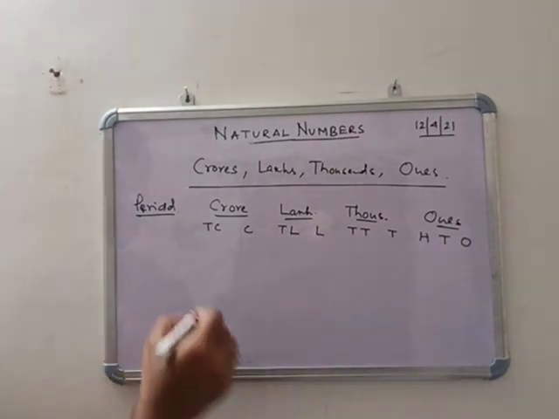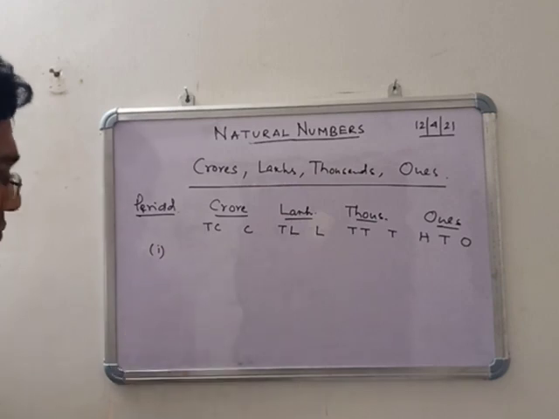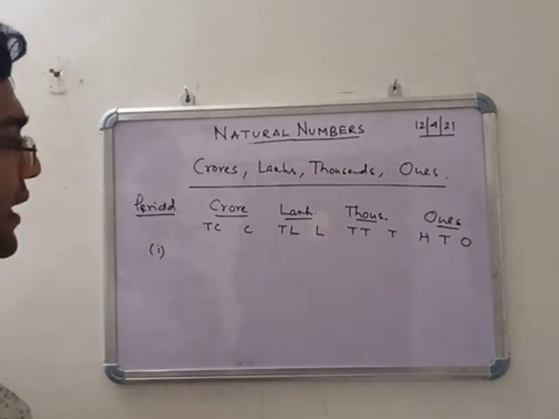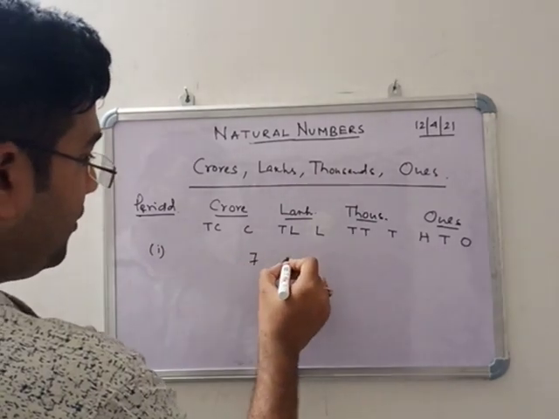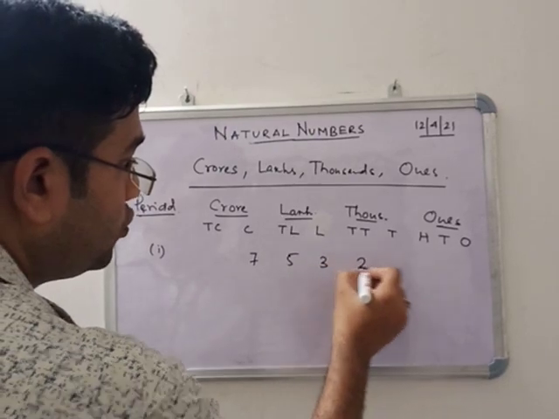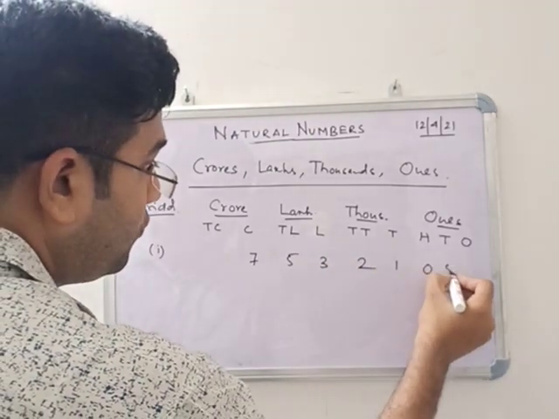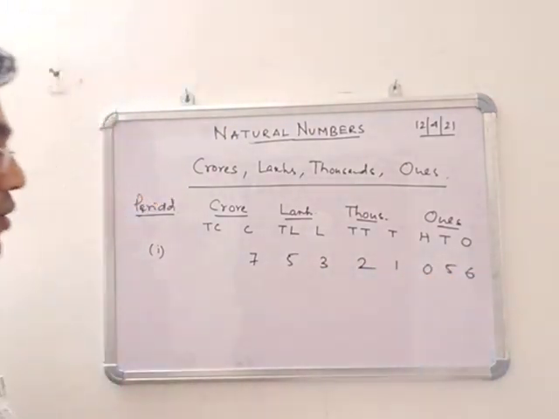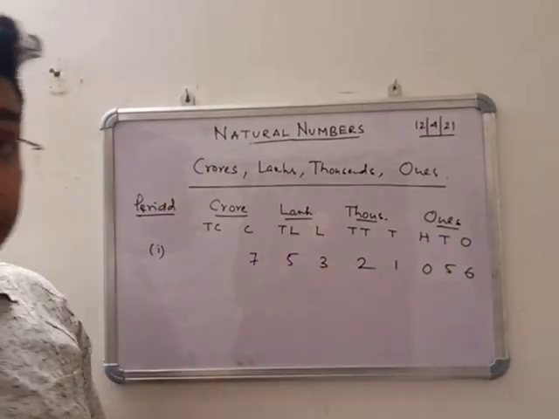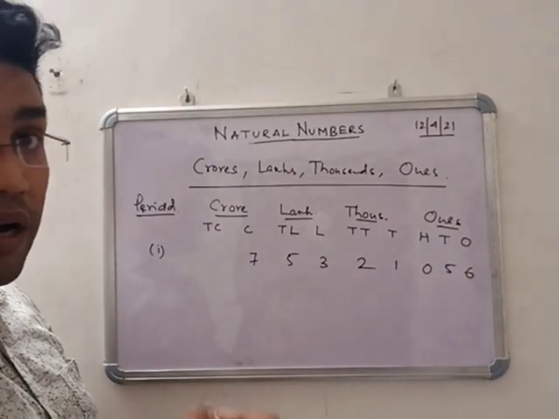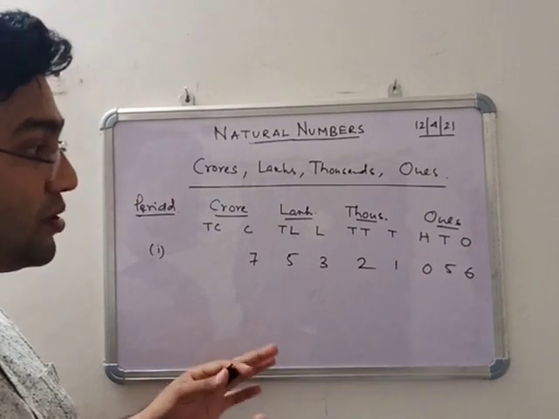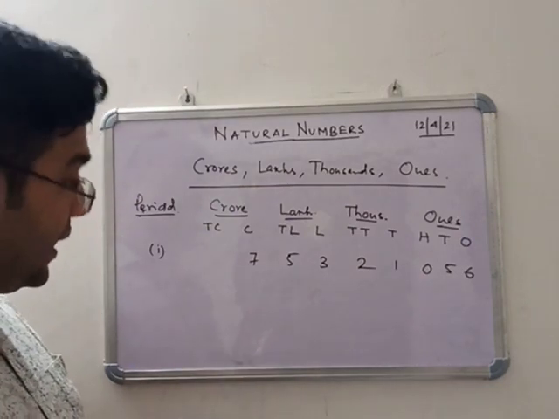Suppose anyone gives a number, any number you are putting over there, 7, 5, 3, 2, 1, 0, 5, 6. Okay, so this is a number, and you have to write it in words. So this is the process of writing in words.